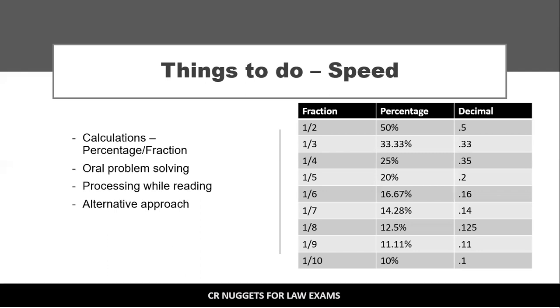Third thing, processing while reading. Why in the exam we are not able to achieve the speed in the quant section is, first of all, we read the question, then we note down the points, and then we start solving. Wrong approach. Your mind should work in a way that when you read the question, it should process what could be the approach. After reading the question, if in the next 20 seconds it does not strike you how you can approach the question, then it is better to leave the question, because it will take time. You may solve it, but you will spend a lot of time.